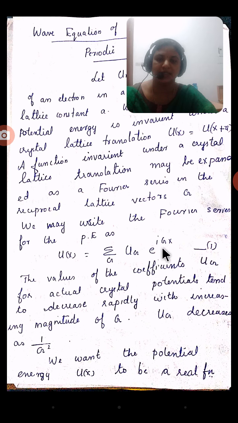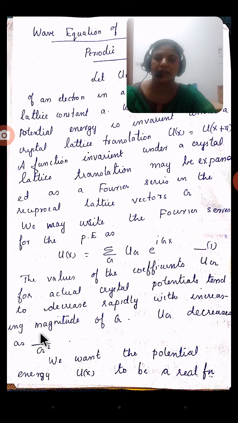Here g is the reciprocal lattice vector, and Ug is the actual crystal potential. Note that Ug decreases as 1 by g square.